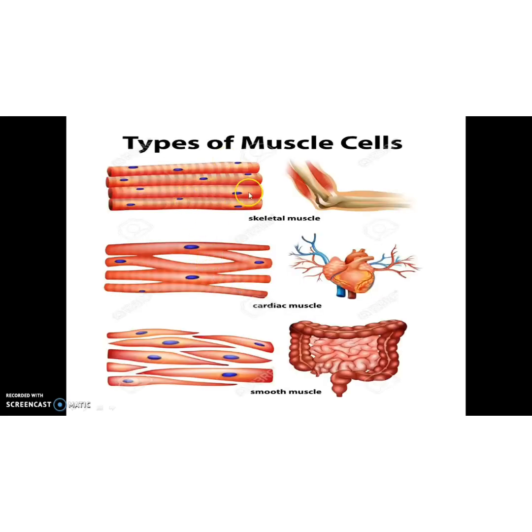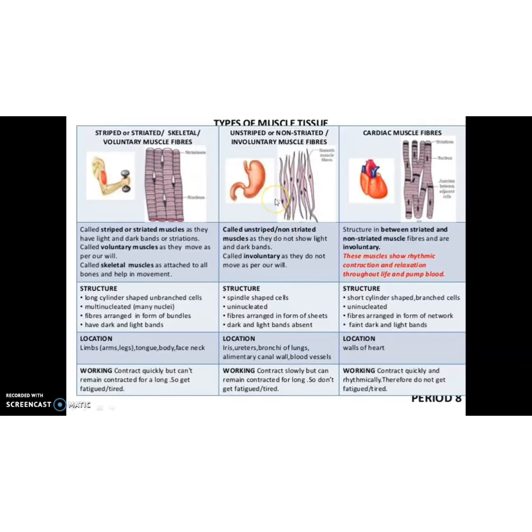Again, the diagram. Skeletal muscles are seen associated with bones. Cardiac muscles are seen only in the heart. Then smooth muscles are seen in the visceral organs, the internal organs. Clear? And children, you should draw these three diagrams of muscle tissue in your notebook and draw this table too.